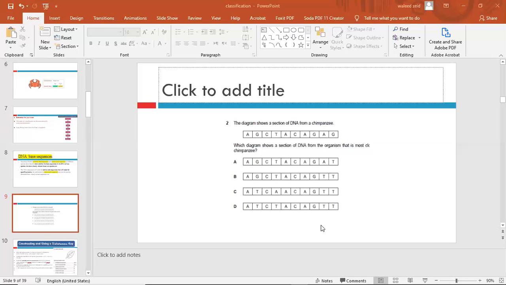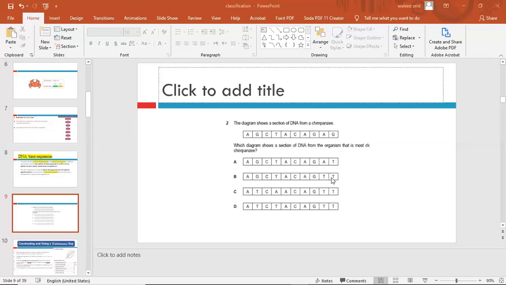So which one of these is related in species to this chimpanzee? Look at this: A, G, C, T, A, C, A, G, A, T. So here there is a difference in only one nitrogenous base. But in this one, number B, A, G, C, and T, T, A, C, A, A, G, G, T, T.